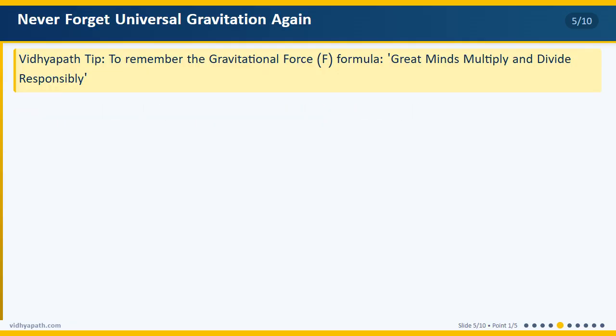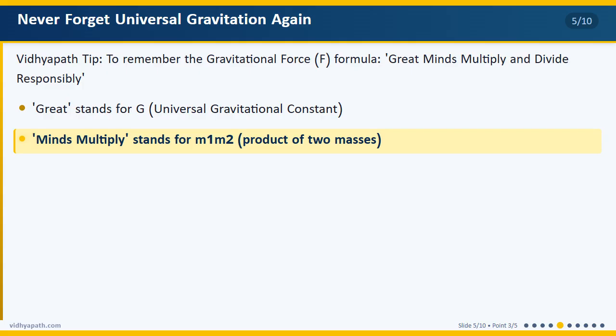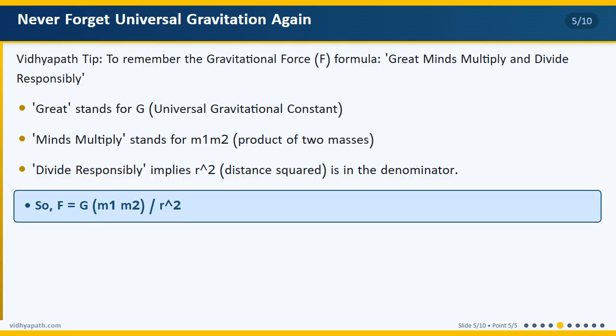There's a trick to remember the gravitation formula. Great minds multiply and divide responsibly. G m1 m2 are on top, and r squared is at the bottom. If you remember it like this, you'll never forget it.